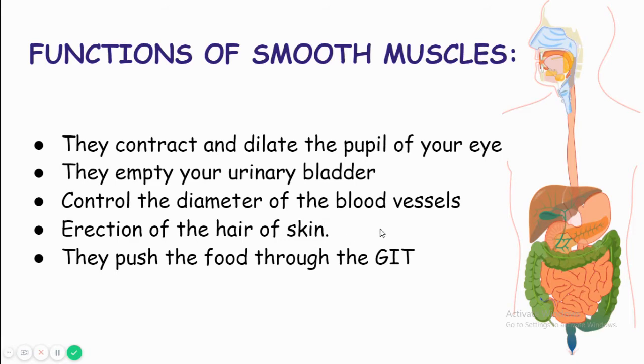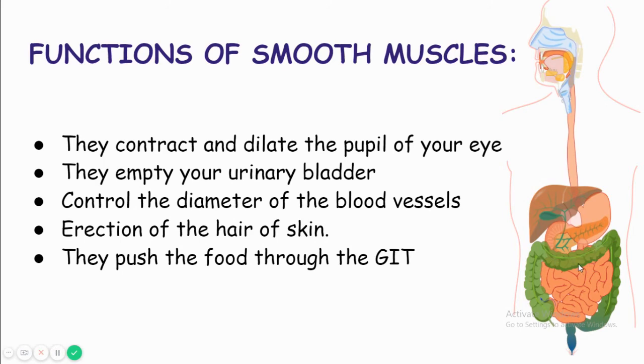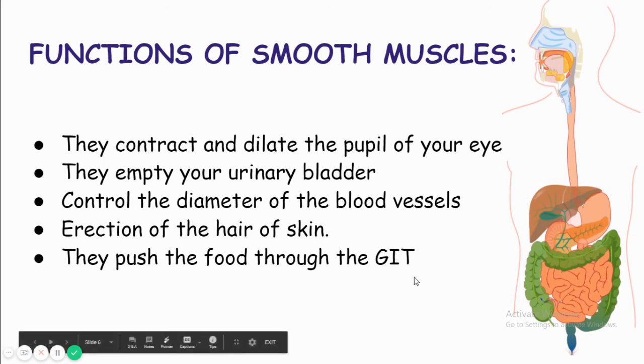They push the food through the GIT. The food we take in our mouth goes from the oral cavity into the pharynx, then into the esophagus, from the esophagus into the stomach, from the stomach to the small intestine, and from the small intestine to the large intestine, then to the rectum and anus, and out of our body. So they push the food through the GIT. The whole of the GIT is surrounded by which type of muscle? Smooth muscle.